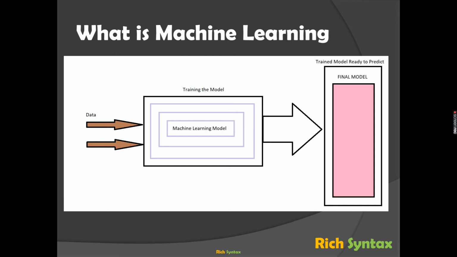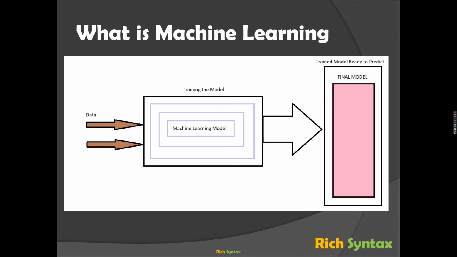Let's say 5 years down the line, you give the data from 2020 to 2025, and then you try to get the prediction for next year. So this is all about it. So basically a machine learning model is a model that you tune to calculate the prediction. Okay, calculate and come up with the prediction.